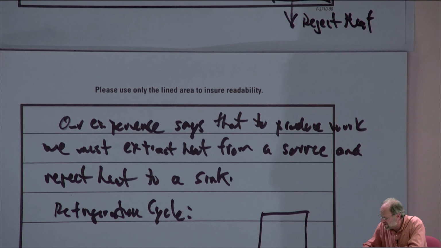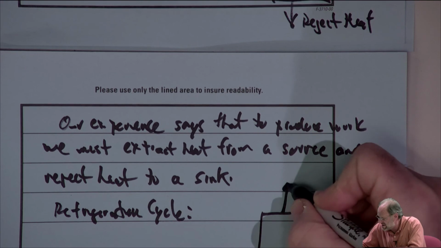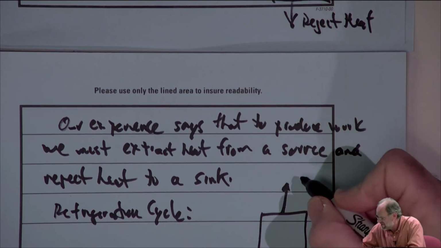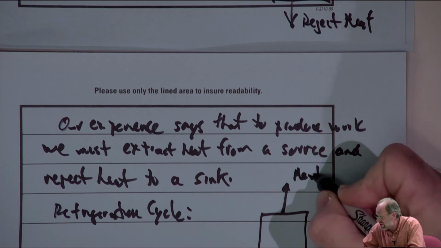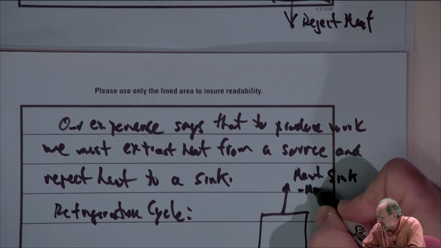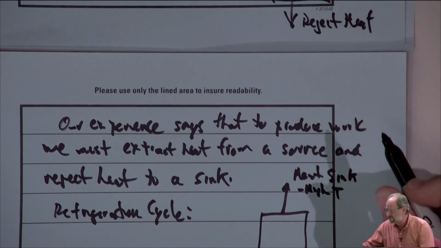So heat source at low temperature. And we reject heat into a higher temperature heat sink. So here's our heat sink, and this is at high temperature.